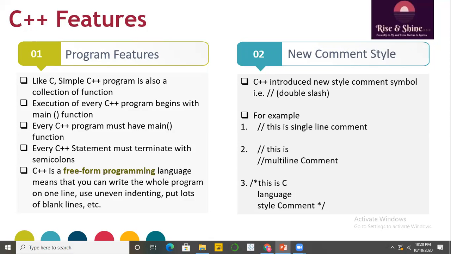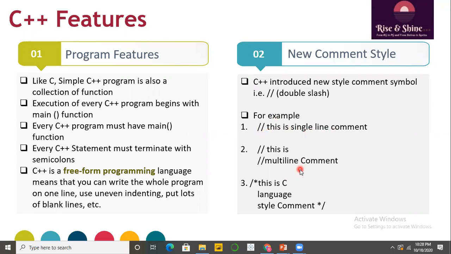So in C++, using the double slash symbol, you can do this type of commenting. This is the first style of commenting in C++. If you want to give a single line comment, you can use it in this way. Just a double slash and then your text, this is a single line comment. So this comment line starts with a double slash and it ends with the end of the line.